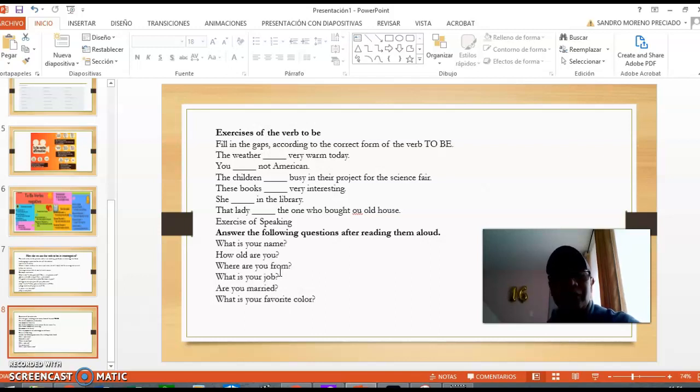Another exercise is an exercise of speaking. Answer the following questions after reading them aloud. What is your name? How old are you? Where are you from? What is your job? Are you married? What is your favorite color?